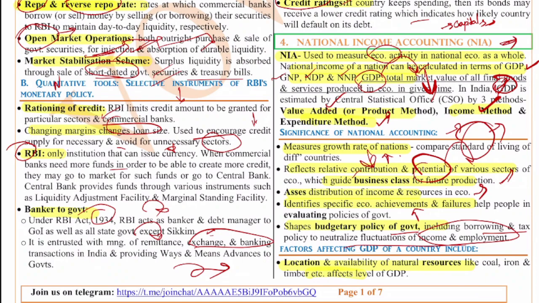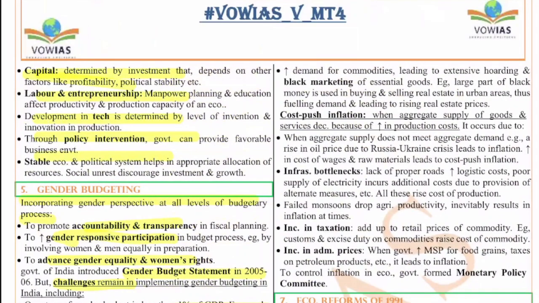Now, what are the factors affecting the GDP? What are the factors that affect the GDP of a country? So the factors include the location and availability of natural resources like coal, iron, timber, etc. They affect the level of GDP, because if they are deep interior, then setting up of industries and all will become very difficult. So the location and how much they are available play a very important role. Next, the capital. So capital always impacts the GDP. How much money is coming, how much money is invested, how they are invested, all of these things determine the GDP, because they determine the profitability and political stability. So capital also determines the GDP. Okay.